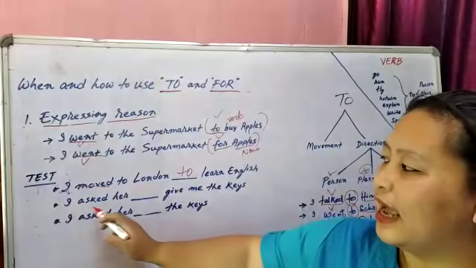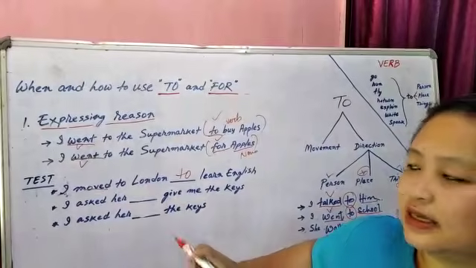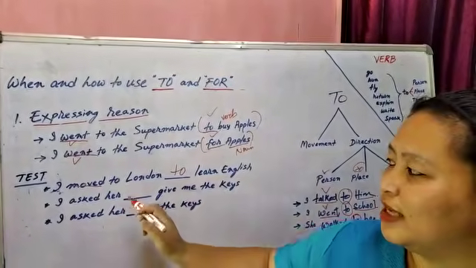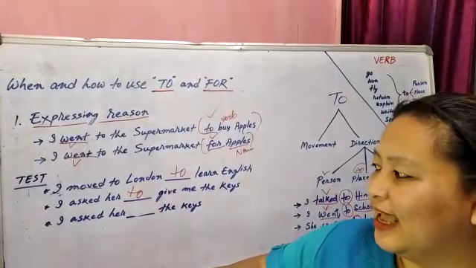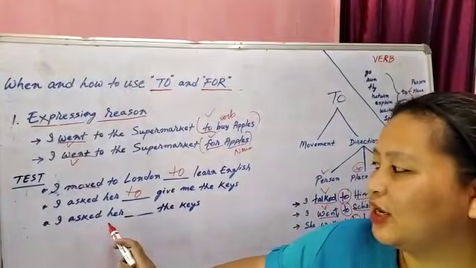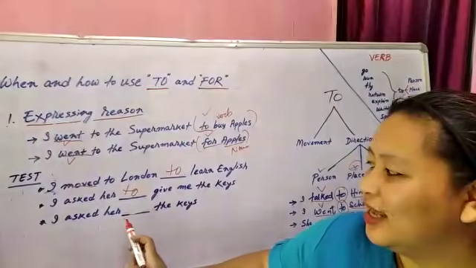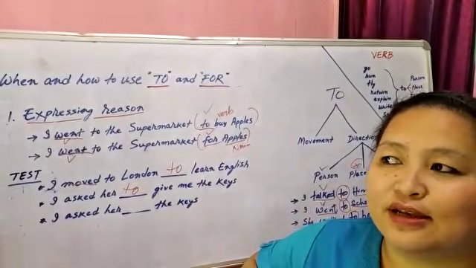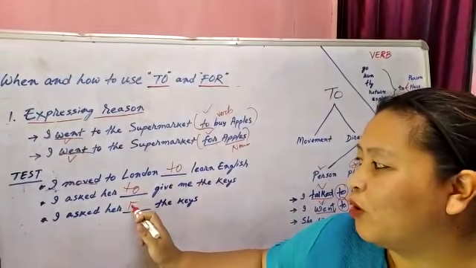Okay? And, I asked her to give me the keys. Give. No, transfer system. Transfer movements. It is also "to" give me the key. And then last, I asked her for the keys. There is no movement here. Transfer movements. Okay? And there is no verb here. So we have to use "for".